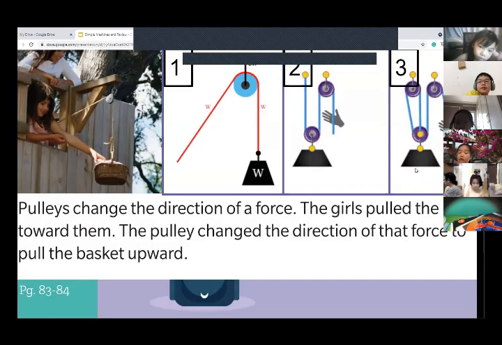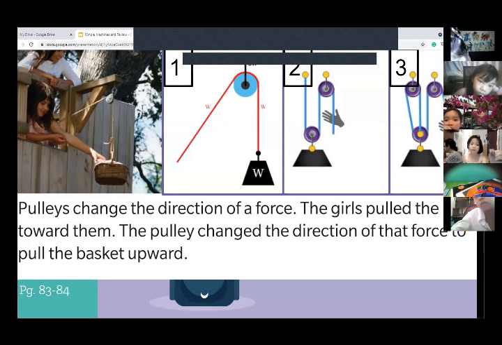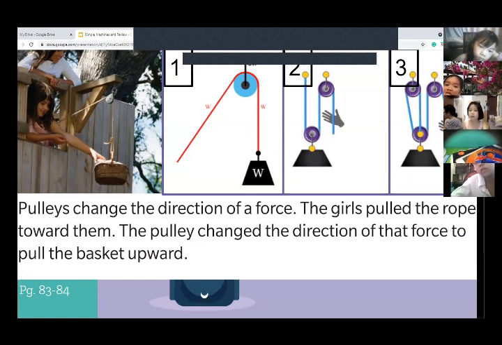Now we have something else we want to learn about. We have pulleys. This is another simple machine. Ben 10, can you read the sentences for us? Pulleys change the direction of the force. The girl pulled the rope toward them. The pulley changed the direction of that force to pull the basket upward. This simple machine changes the direction.